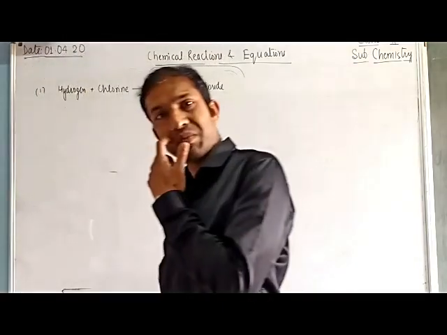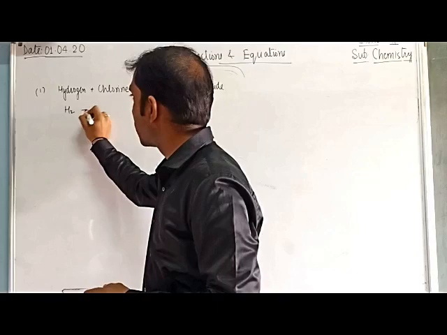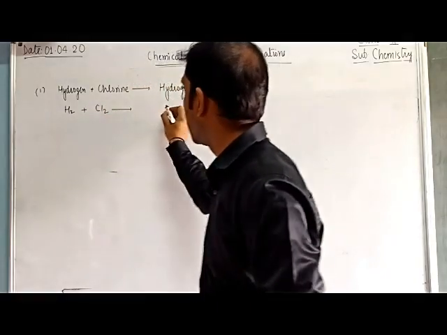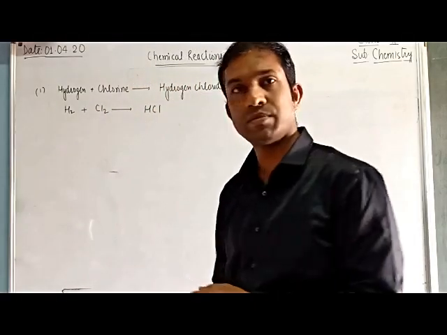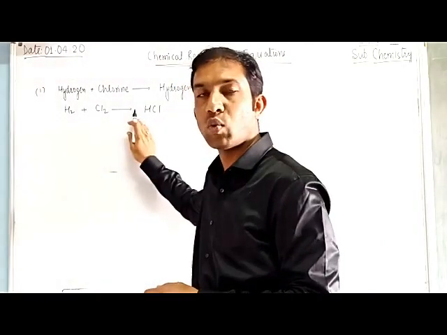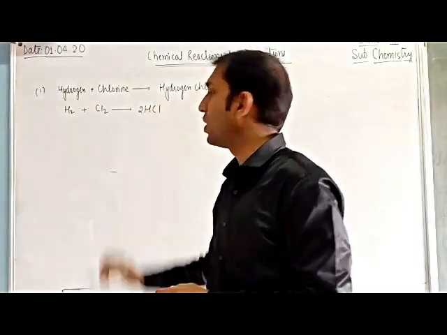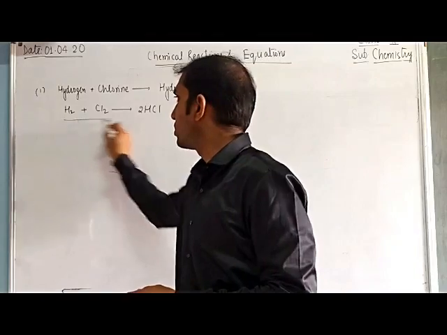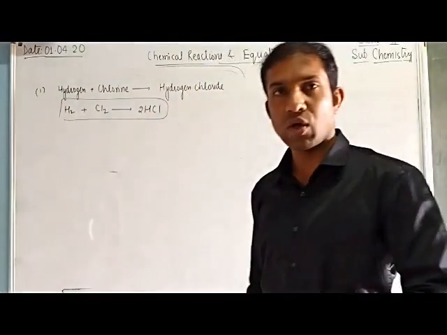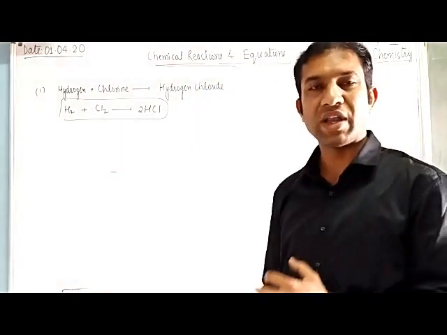This is the word equation. Convert into the skeletal equation: H2 plus Cl2 gives HCl. Here there are 2 hydrogens and 1 H. So multiply by 2, and this equation now comes to the balanced form.